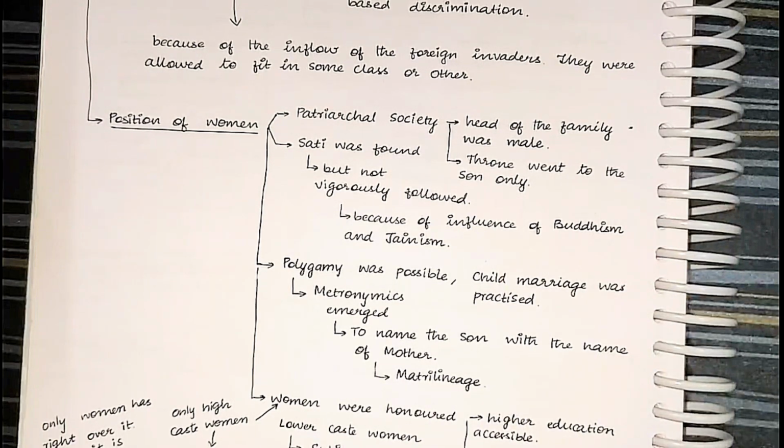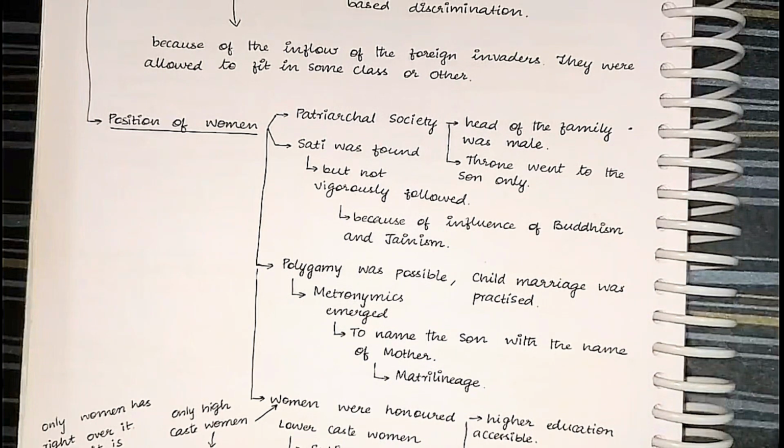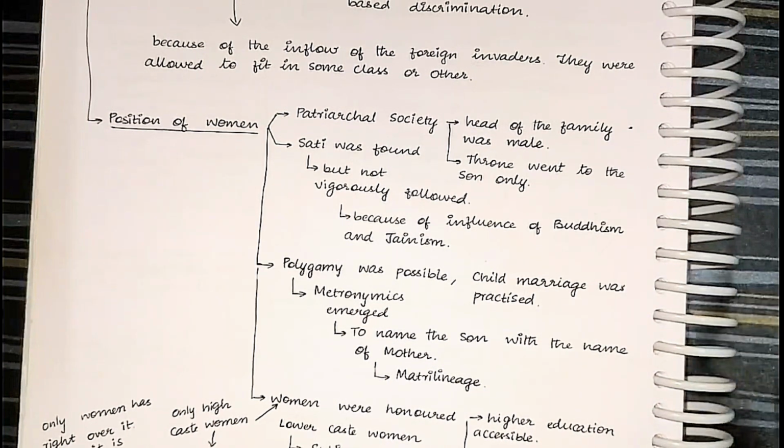Pulomavi was a king of the Shatavahana dynasty. His name was Vasishtha Putra Pulomavi. It means Vasishtha was the name of his mother. This tradition is called metronymics. Metronymics was possible, the name of the son with the name of the mother. Matrilineage, the lineage of a person would be traced from the side of the mother, not from the side of the father.